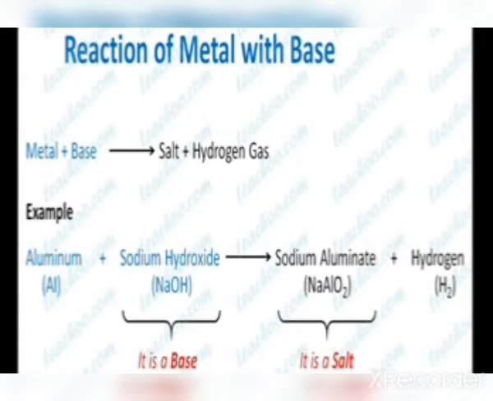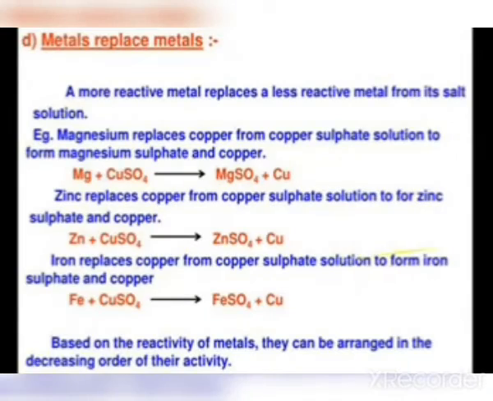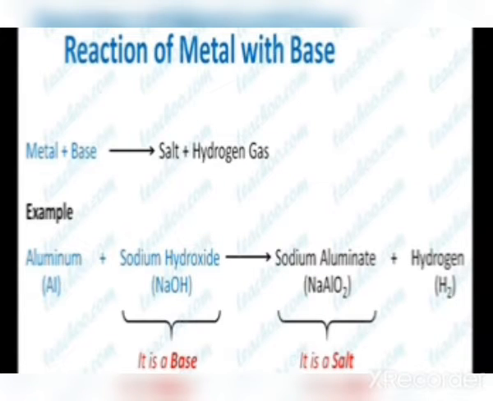For example, aluminium plus sodium hydroxide, NaOH, which is a base, gives sodium aluminate, NaAlO2, plus hydrogen gas. Here sodium aluminate acts as a salt. So this is how metal reacts with the base.